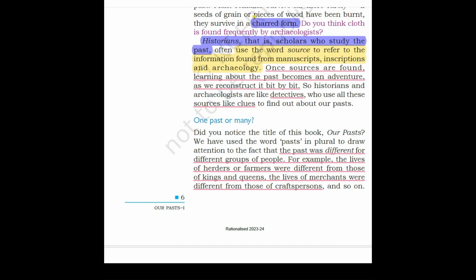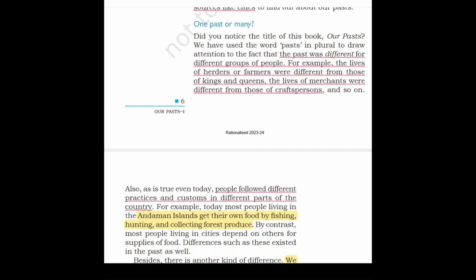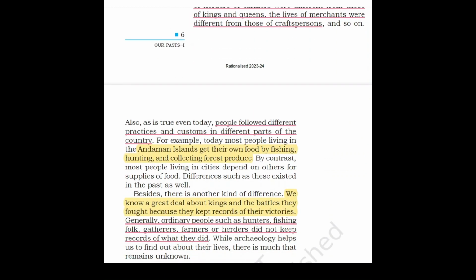Now, did you notice the title of this book, Our Pasts? We have used the word pasts in plural to draw attention to the fact that the past was different for different groups of people. Not everybody was rich. Some were poor, some were rich, some were farmers, some were herders, some were kings, some were queens, some were merchants, and some were craftspersons, and so on.